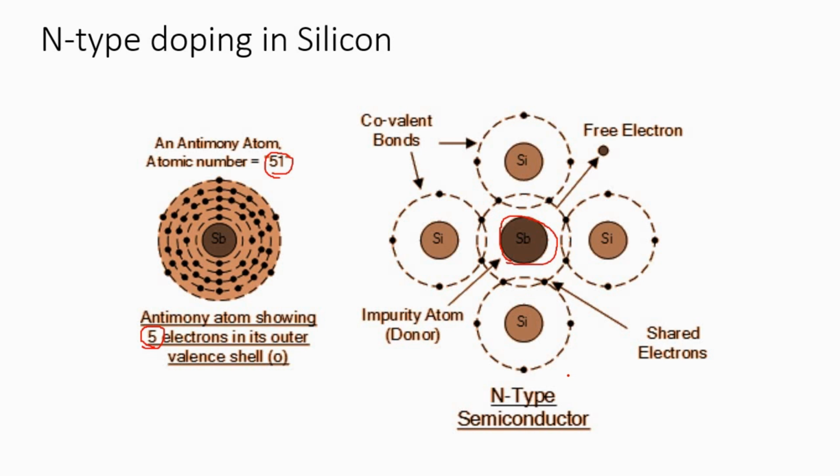Thus your device is now converted from intrinsic to extrinsic, and it can be classified as n-type. How have we achieved this? We have achieved this by doping with n-type impurity, and antimony is one of those impurities.